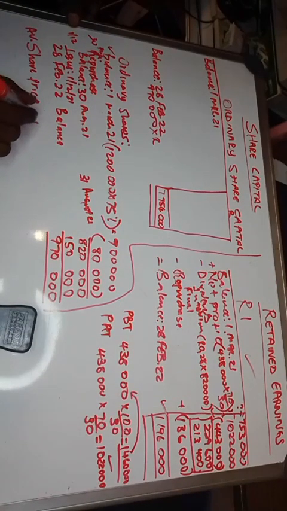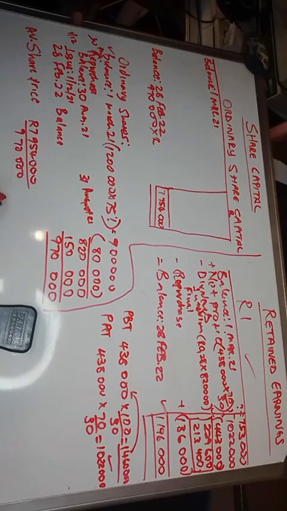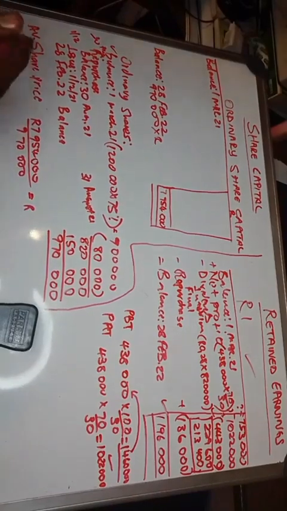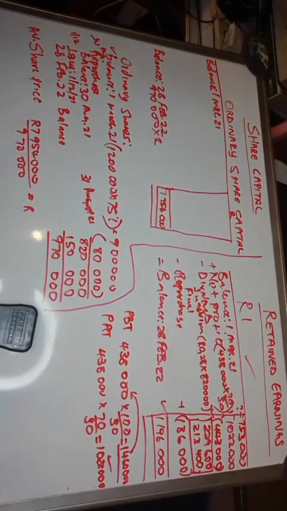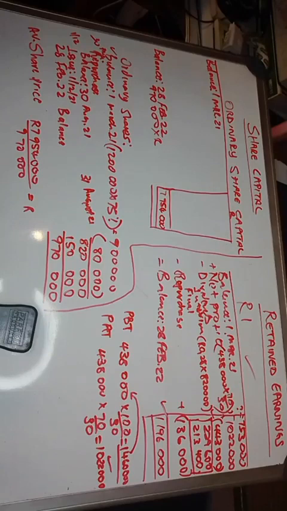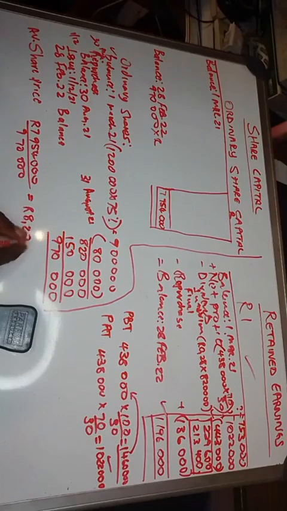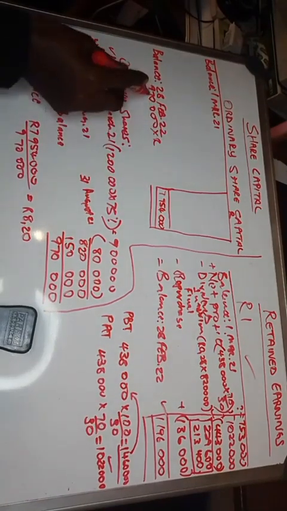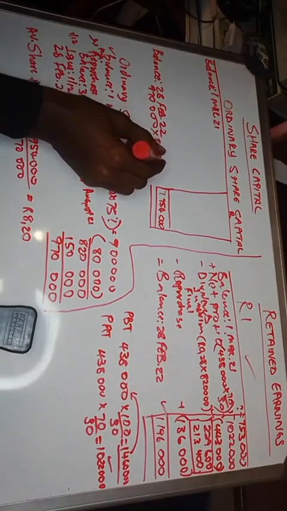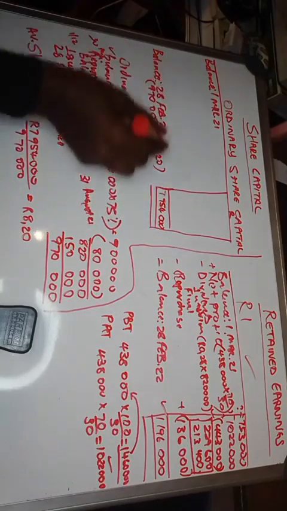The average share price, we take 7,954,000, and then we divide by 970,000 shares. So our average share price is 8 Rand 20, which means here it's 970 times 8 Rand 20, right? To get that amount.